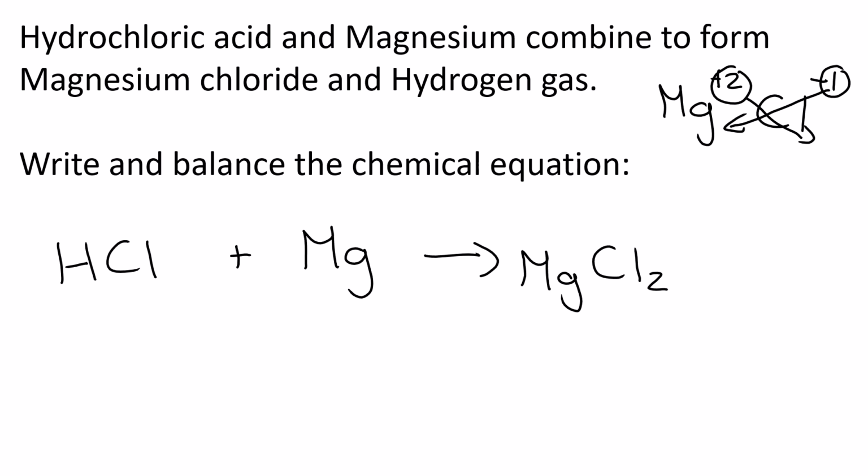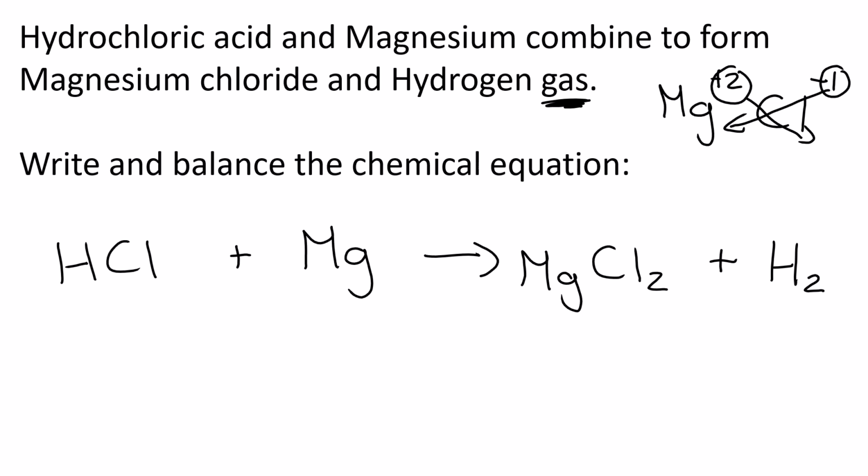And hydrogen gas. We can just say H, and hydrogen is part of a diatomic molecule, H2. The gas is just there because we know that hydrogen is going to be in its gaseous form. But in grade 9, we don't have to worry. If you're in grade 10, 11, or 12, you need to make sure you're putting a G in brackets there. Okay, but in grade 9, we don't worry about that. So now that I've done this, I've said hydrochloric acid is HCl, magnesium is Mg, magnesium chloride is MgCl2 because I did my crisscrossing, and hydrogen gas.